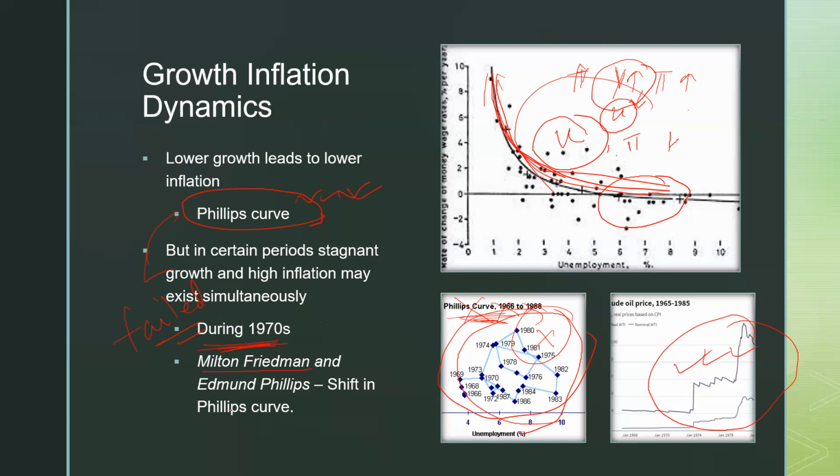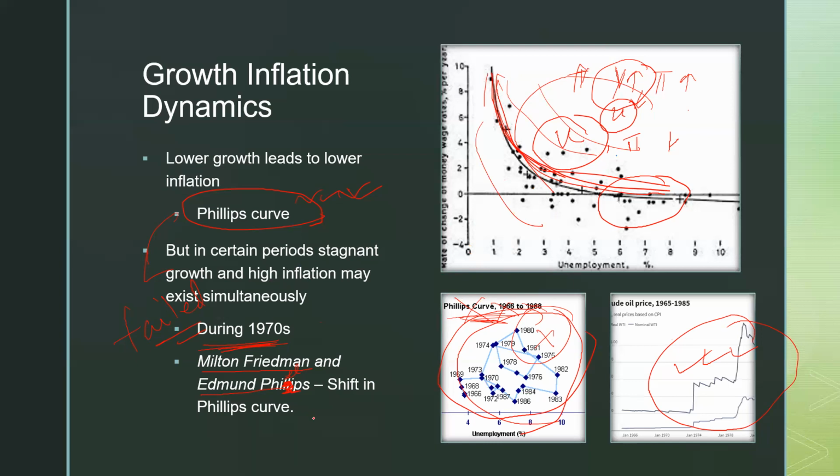Milton Friedman and Edmund Phelps provided an explanation of what could be the possible reasons, and they also thought that the Phillips curve may shift. So they gave the augmented Phillips curve.